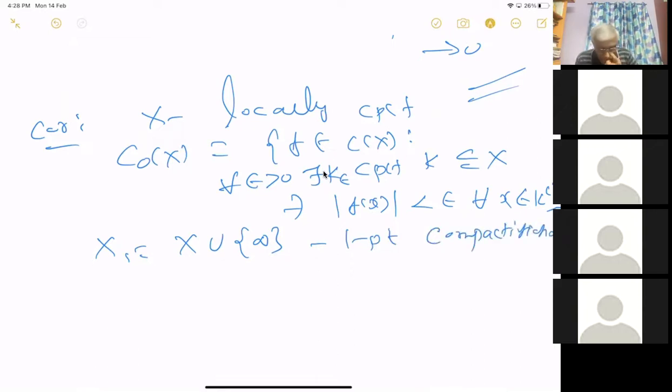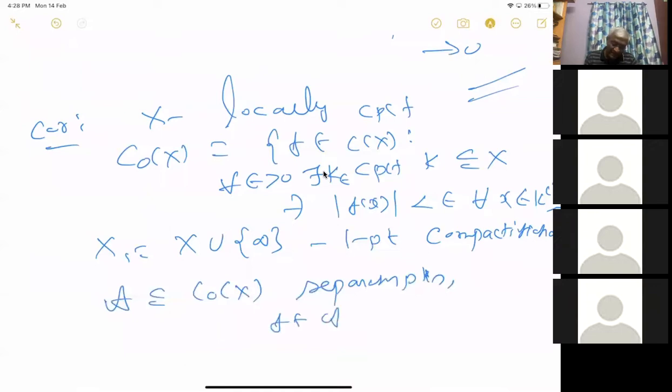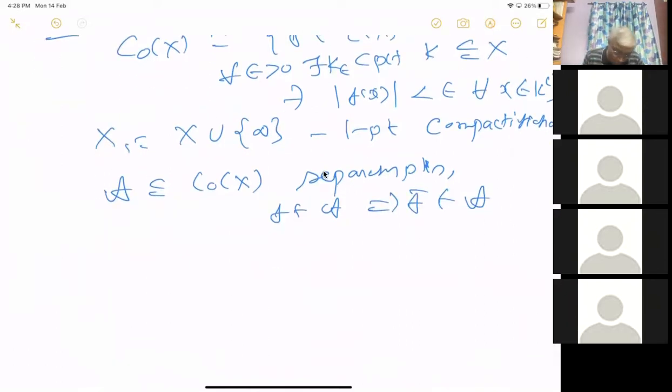Then you can see that if A contained in C_0(X) separates points, and f in A implies f bar is in A (this is for complex, for real you don't need that), and A is closed, then A is equal to C_0(X). This is the version of the Stone-Weierstrass theorem for the locally compact case.